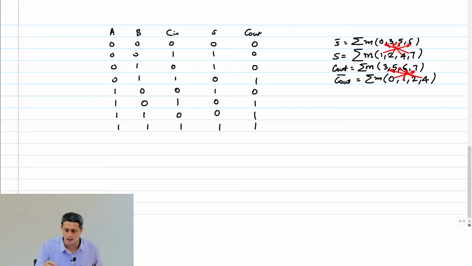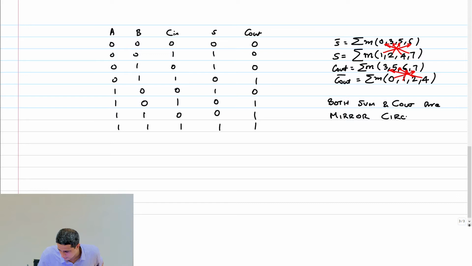So clearly, the conclusion is both sum and carry out are mirror circuits.